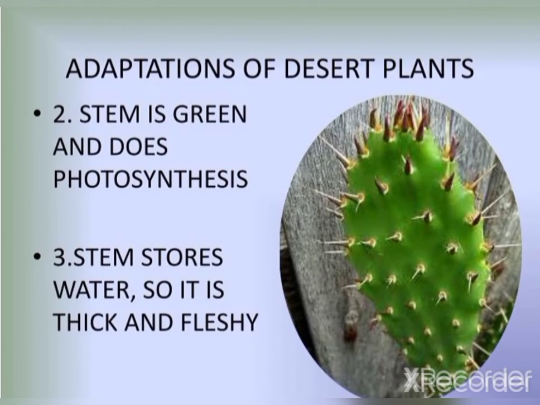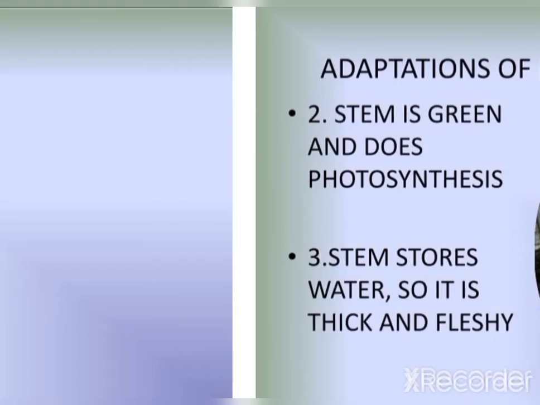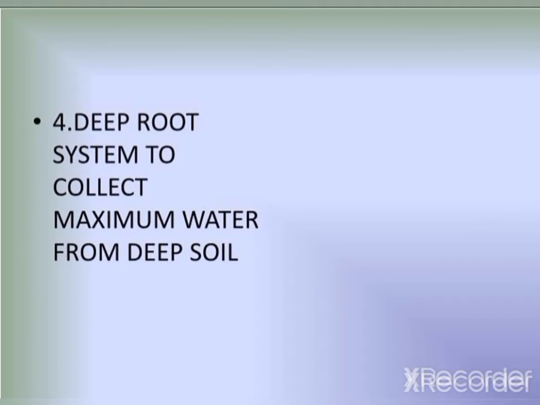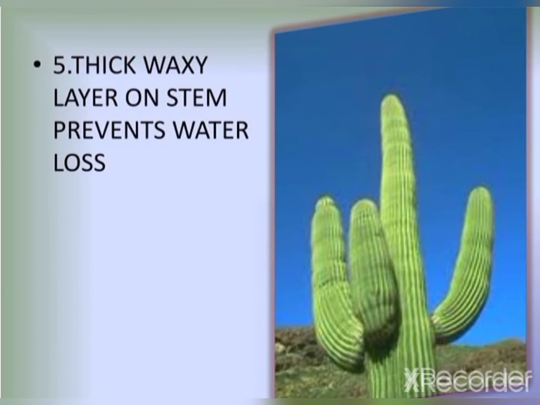Then they have green stems and they do the photosynthesis. Not the leaves, the stem is instead doing the photosynthesis. Then the stem stores water, so it is thick and fleshy. And they have a deep root system, to collect maximum water from deep soil. Then they have a thick waxy layer on the stem which prevents water loss.